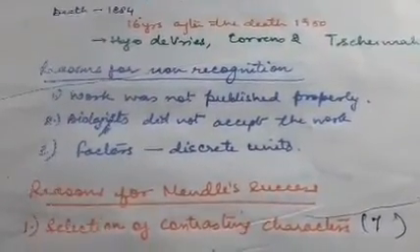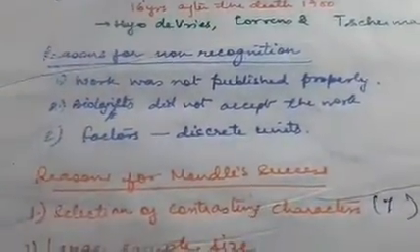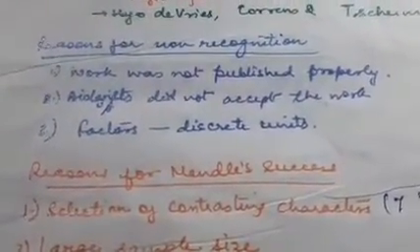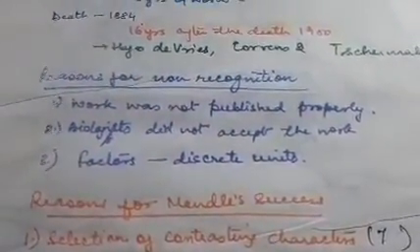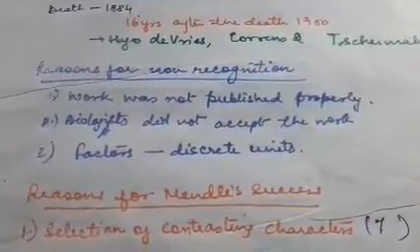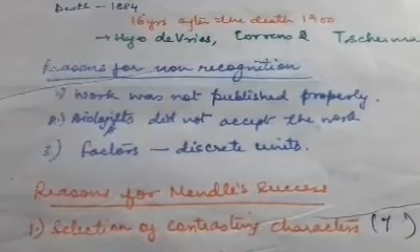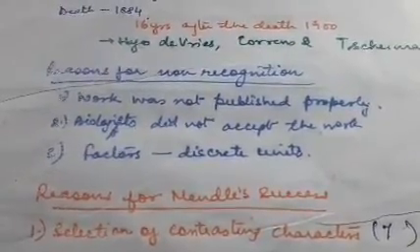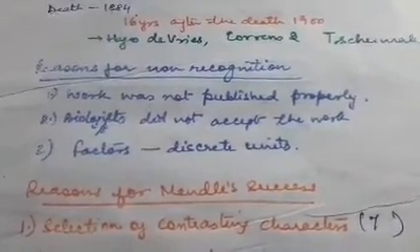Because of these three reasons which I told you, they were considered the most important reasons for the failure of Mendel, or you can say the non-recognition of Mendel's work. Later on, Mendel's work got recognition. I told you about the three scientists in 1900 who rediscovered Mendel's work.